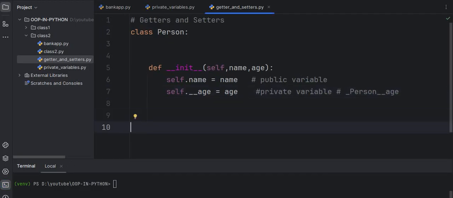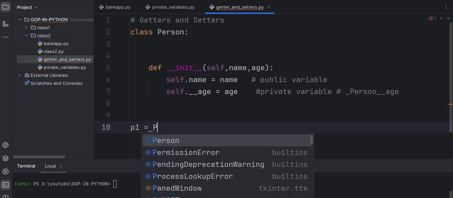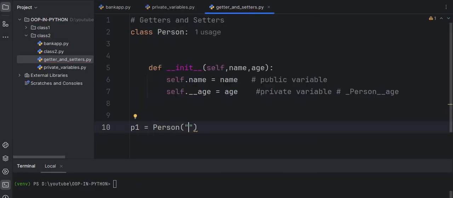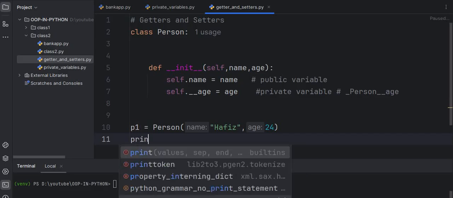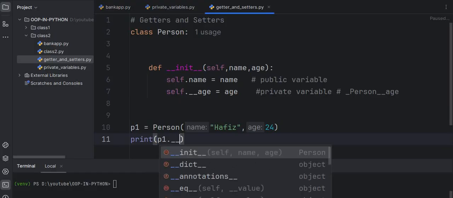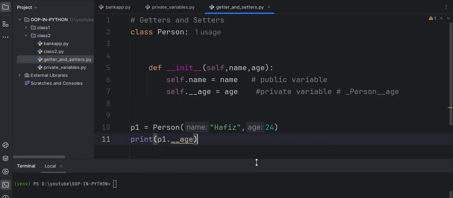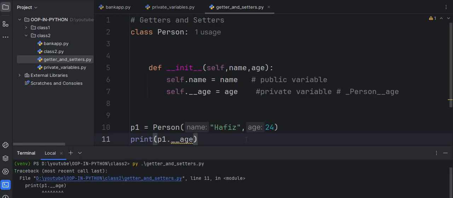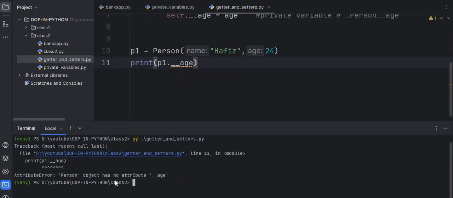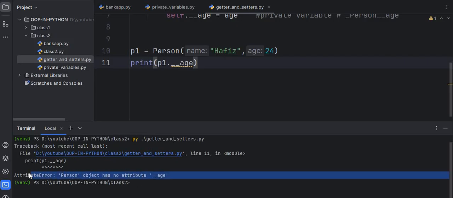If I want to create an object for the class, let's say p1, Person, I will pass Hafiz, and then let's say the age is 24. I will pass these two values, and if I want to access the age, print p1 dot underscore age. Save the code and cd to the class folder, then run the Python getters and setters file. As you see, I am getting an error: Person object has no attribute underscore age.